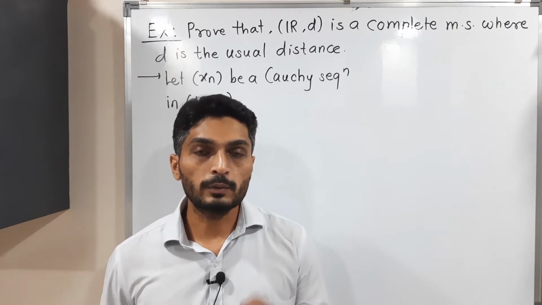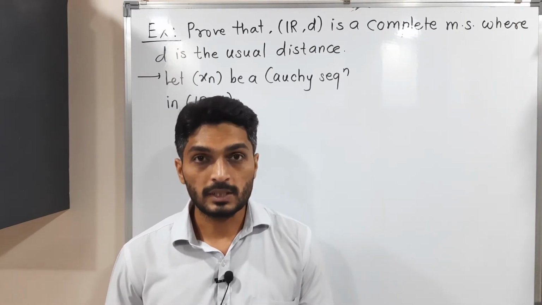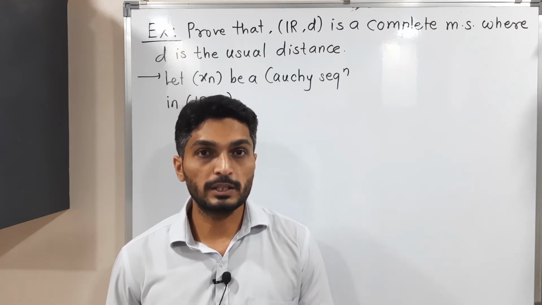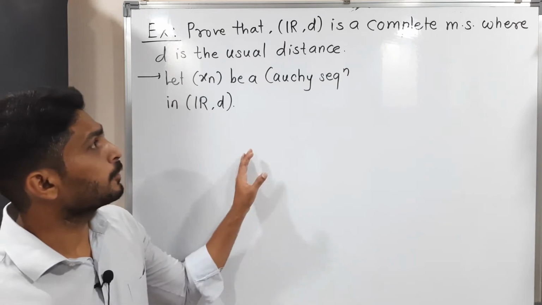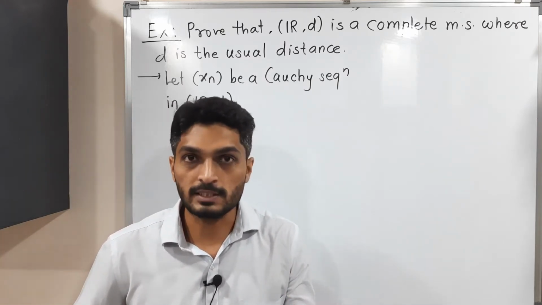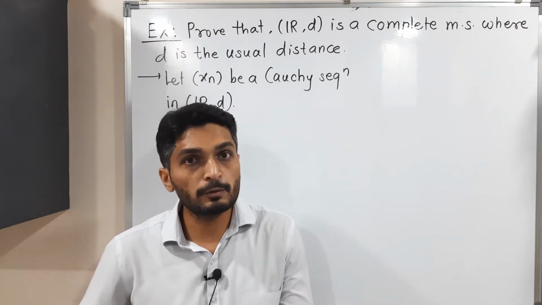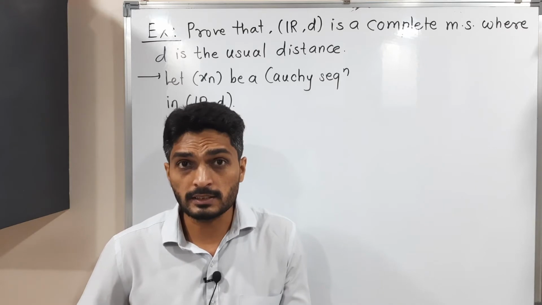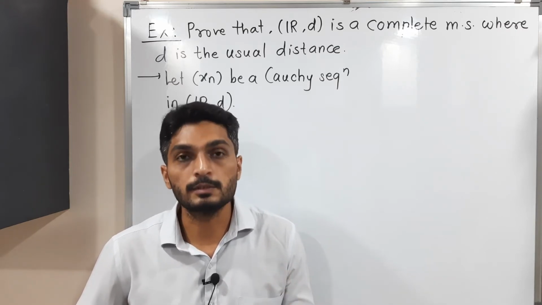Now we are going to discuss these examples. In the example, we have to prove that (R, d) is a complete metric space where d is the usual distance. How to prove that it is a complete metric space? Complete metric space means every Cauchy sequence is convergent. So I have taken one Cauchy sequence xn. Simply we have to prove that it is convergent, then we can say yes, R is a complete metric space with the usual distance.